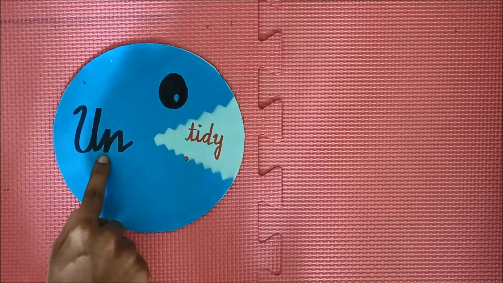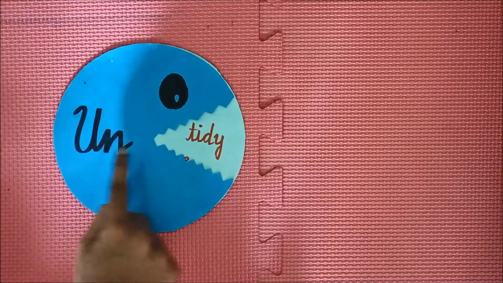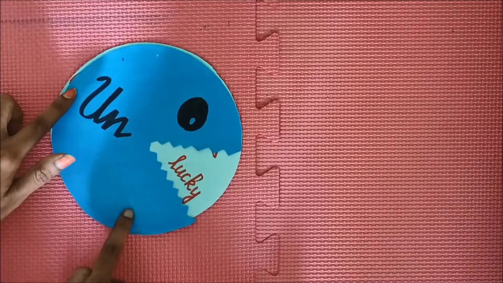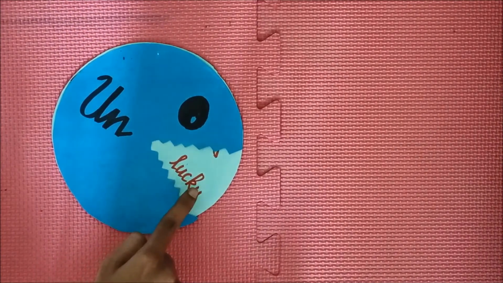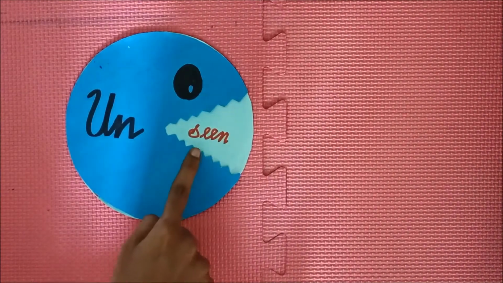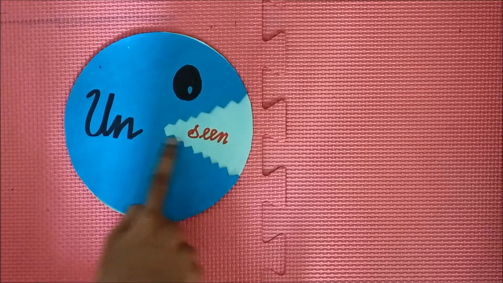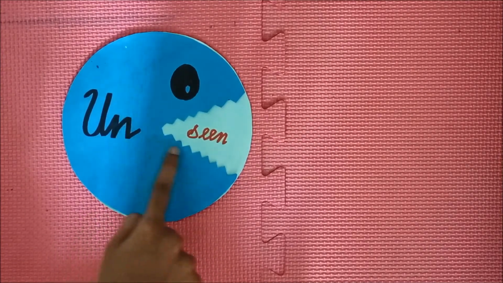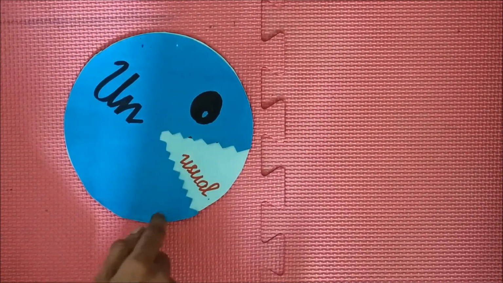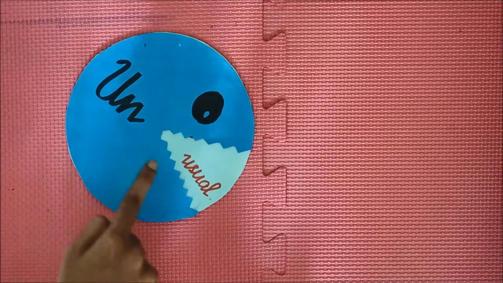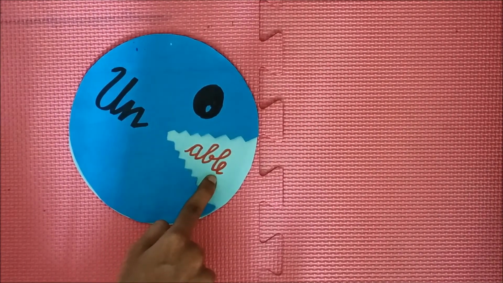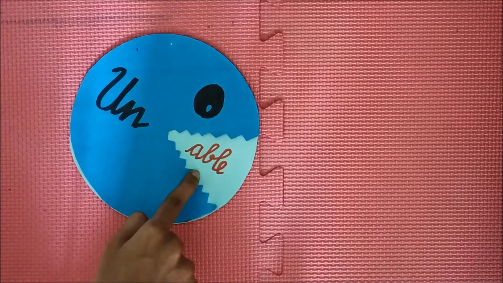When we add the letters to the beginning of the root word, that is known as the prefix. So the root word is tidy. Okay, so untidy. And the next one is unlucky. Lucky is the root word. Un is the prefix. And the next root word is seen, S-E-E-N. Unseen. And the next one is usual, U-S-U-A-L. Unusual. And the last root word we are going to see is able, A-B-L-E. Able. Unable.